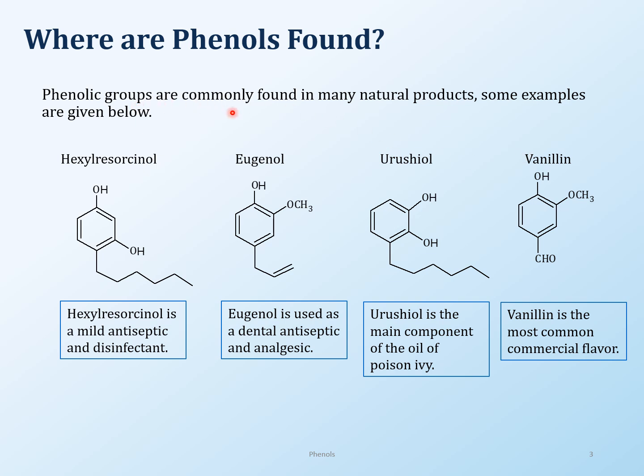So where do you find phenols? You actually find them everywhere, pretty much. I've given you some examples over here. Eugenol is probably the most common one that you might have encountered, and that is in cloves. The wonderful aroma that you get from cloves is eugenol. And then vanillin, of course, is also another one that has an alcohol group, and I cannot imagine what we could do without vanilla in our lives. In any case, all of these are naturally occurring phenols. This is not something you synthetically make.